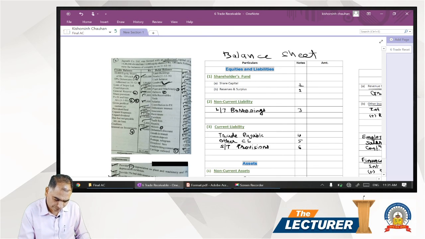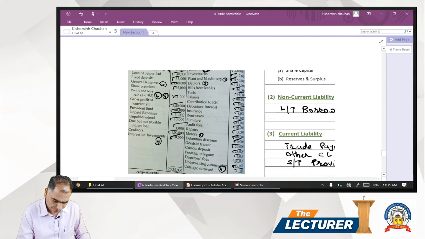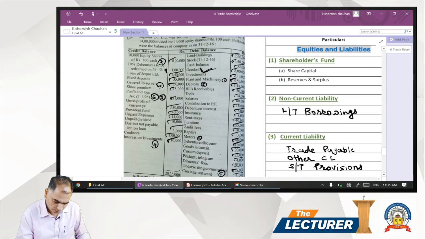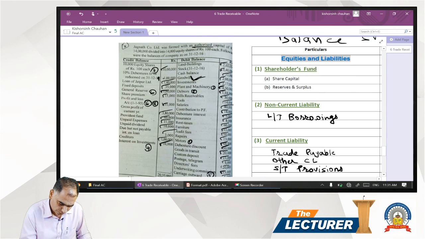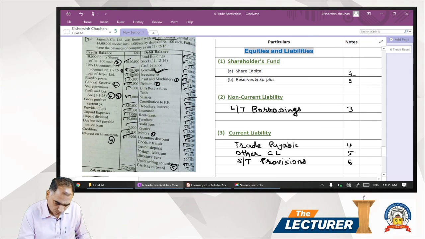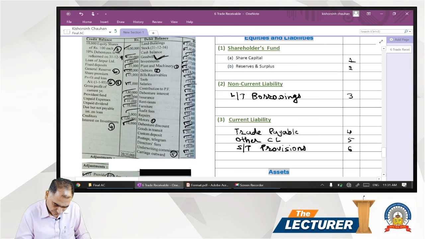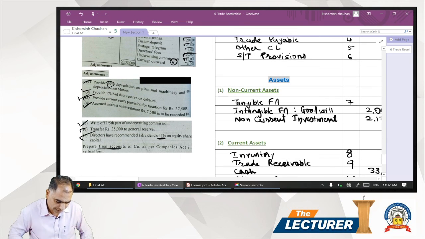So now, if you observed, debentures also taken. I'm sorry, credit side; all the items of the debit side we have considered. Nothing is left out. Director fees we have already written. Director fees and carriage outward, and all the adjustments are taken care of.